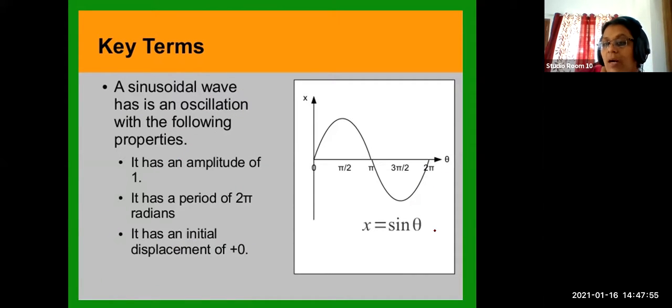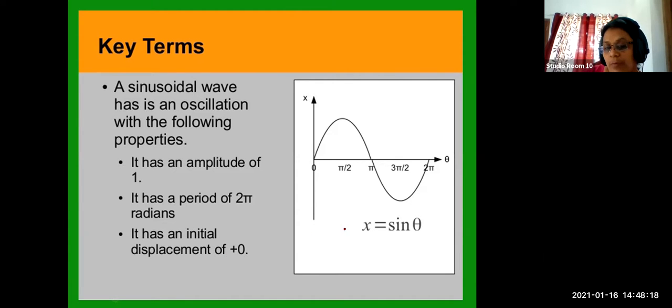Now these are important. What are the properties of a sinusoidal wave? Why do we consider a wave or oscillation as a sinusoidal wave? Because these are the properties. You should learn this. It has an amplitude of 1. It has a period of 2 pi radians. It has an initial displacement of 0.